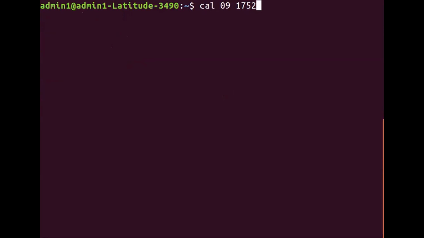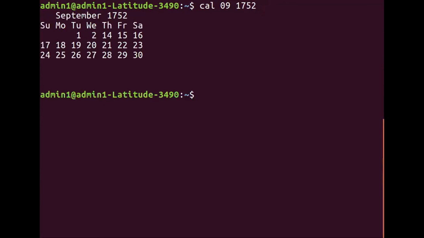As a matter of fact, for all those who have not attended the earlier Linux class, the September month has 30 days, right? You know very well, the September month has 30 days, but the September month of 1752 has got its unique place in history, right? Have a look at the output. The 1st September 1752 is Tuesday, the 2nd September is Wednesday, but Thursday is not 3rd September.